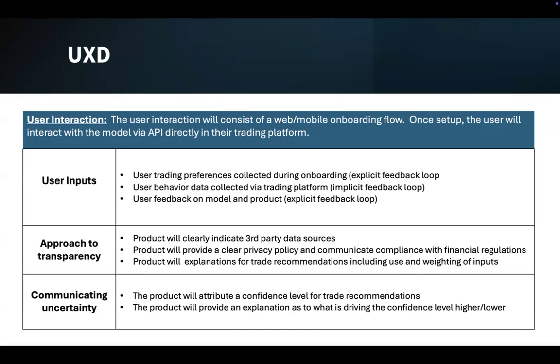From a transparency standpoint, our approach will consist of providing the user information around data sources and privacy and compliance policies during the onboarding process, as well as during the output of the trade recommendations. We'll also provide explanations, including use and weighting of inputs. Then as it pertains to communicating uncertainty, the product will attribute a confidence level for trade recommendations, and the product will provide an explanation as to what is driving the confidence level lower or higher.